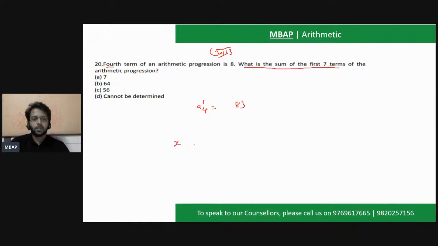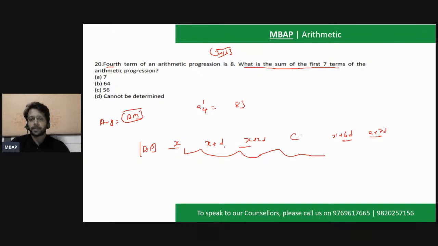We know, if x is the first term and the common difference is d, then x plus d, x plus 2d, likewise x plus 6d will be the 7th term, and x plus 7d will be the 8th term. And we also know there's a common difference which is going to remain constant across all the terms in an AP. We also know that average is also considered as the arithmetic mean. Both are same. The arithmetic mean of an AP is always the middle term.